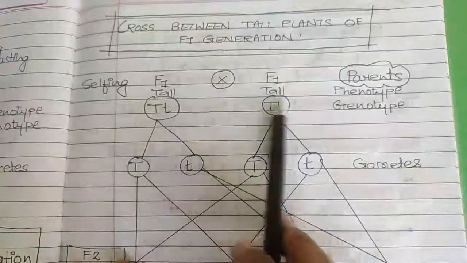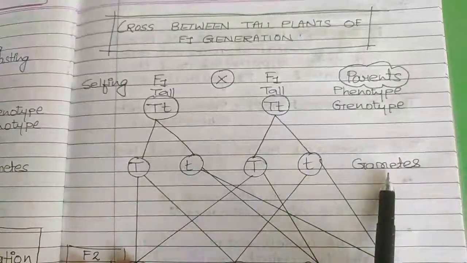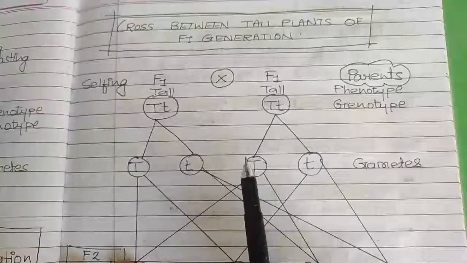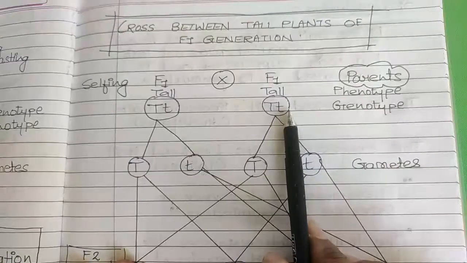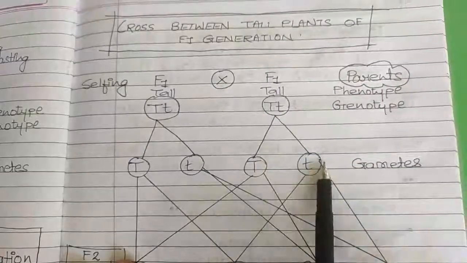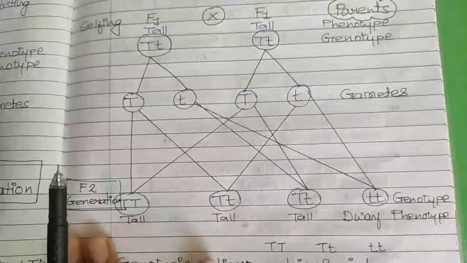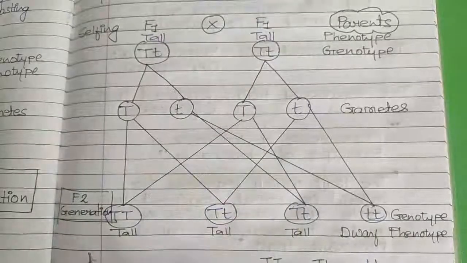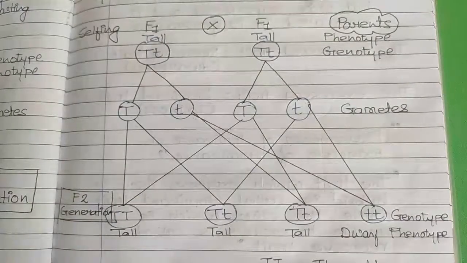So here both the parents were heterozygous tall. When the gametes are formed, at that time both the traits will get separated. As we have studied in the first parental generation also, it was the same. Here also the same thing will take place. These dominating and recessive genes will go separately in different gametes. And then when the gametes are fused, at that time we will get the perfect results, or the F2 generation. So let's see how exactly it will take place.